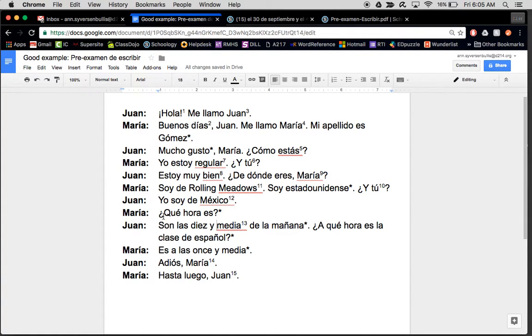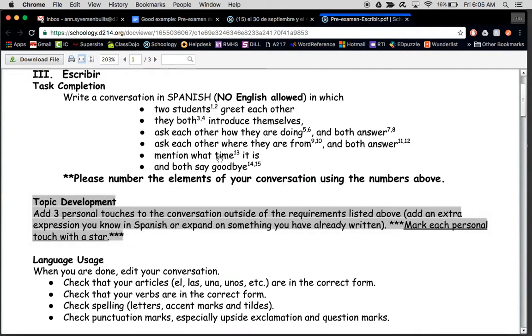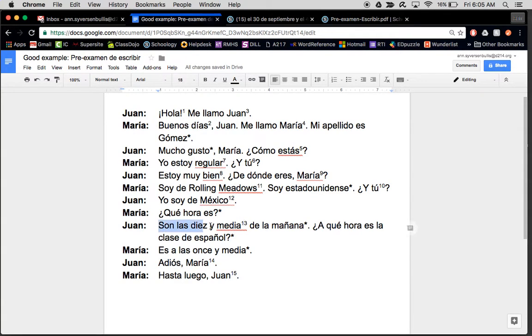Okay, so for this next section right here, you'll notice over here, it says that you need to mention what time it is. So I've chosen right here, son las 10:30, to mention what time it is, because that's the only part that's required. This part, ¿qué hora es?, has a star, and de la mañana has a star, because they're not required. They're my personal touches that I'm adding. So you'll notice that I already have 1, 2, 3, 4, 5. And then I even go on down here and I say, ¿a qué hora es la clase de español? for star number 6, and the response es a las 11:30 for star number 7.